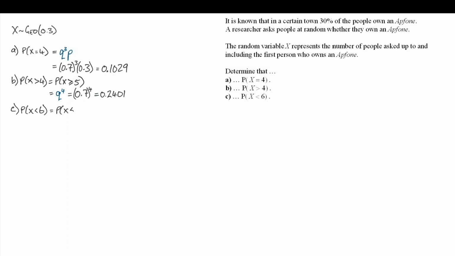And in part C, the probability that x is less than 6. Once again, rewriting with a value we're actually interested in, so less than or equal to 5. If we got our first success in less than or equal to 5 attempts, one thing we know definitely didn't happen is that we didn't have 5 failures in a row. All other outcomes would need 5 failures in a row and then something else happens. We did not have those 5 failures. That'll be 1 minus q to the power of 5. It's 1 minus 0.7 to the power of 5. And that gives us 0.8319.